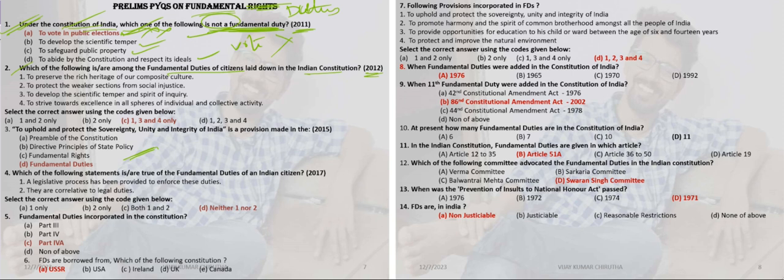To preserve the rich heritage of our composite culture. This is correct. This comes under the fundamental duty. To protect the weaker section for social justice, this is not a fundamental duty. This comes under the DPSP. To develop the scientific temper and spirit of inquiry, this is correct. To strive towards excellence in all spheres of individual and collective activity, this is also correct. So option 1 is right, 2 is wrong, 3 is right, 4 is right. So option C is right.